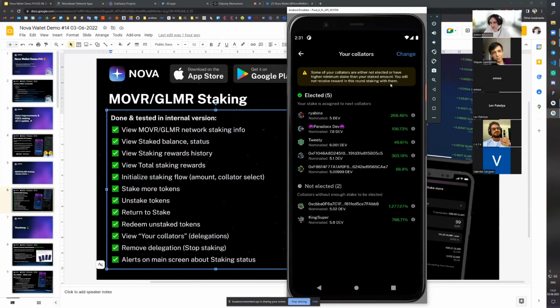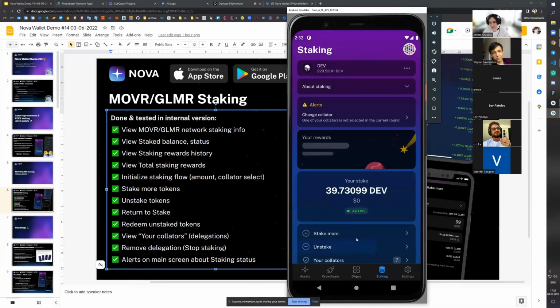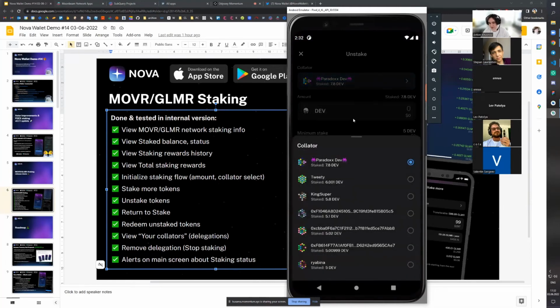And here we have the huge text saying that something is going on. And you can see the section with not elected collators, and the reason why they're not elected. Basically, that's because as a collator, they failed to obtain the required amount of staked tokens so that users can generate the rewards. And the action item here is up to the user, but some users would decide, for example, to remove their nomination to these collators, right? Which can be done easily from the unstaking feature.